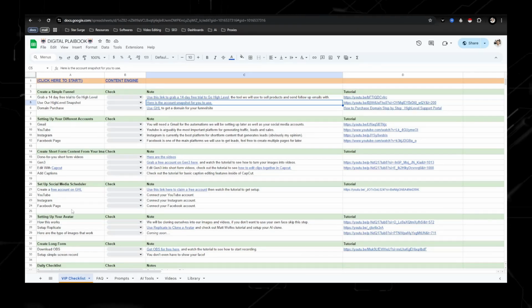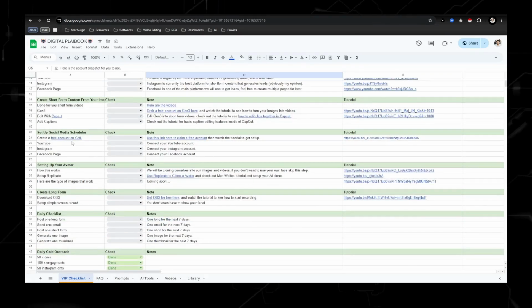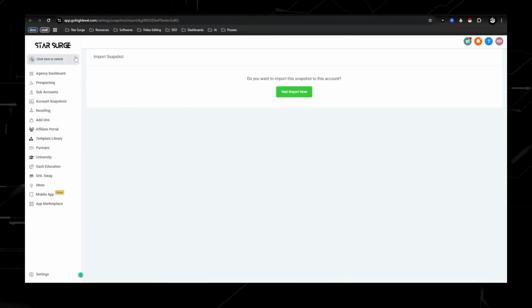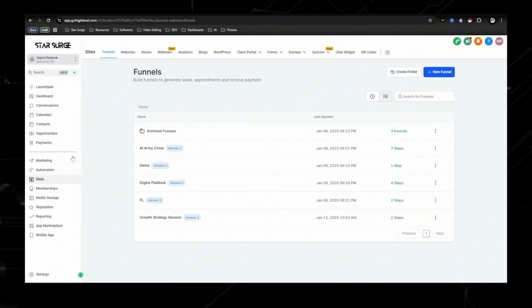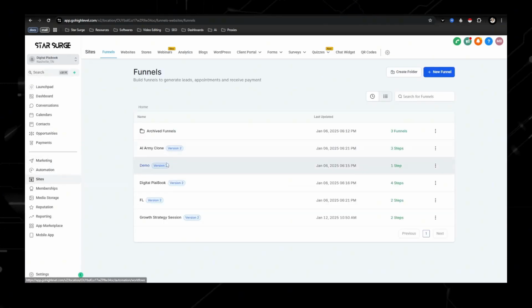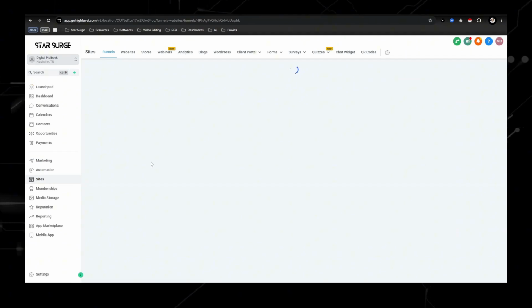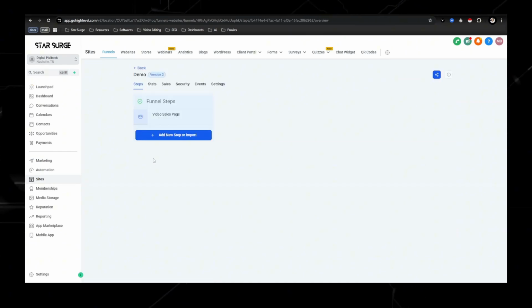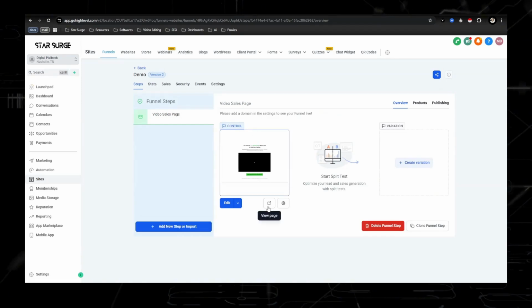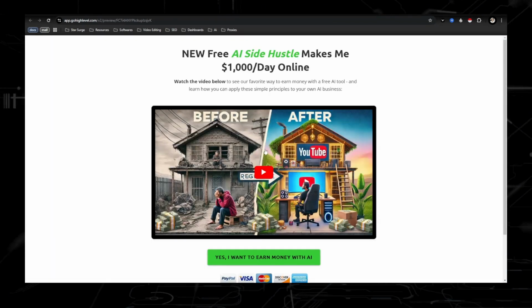Once you have that stuff downloaded, you're going to need to go back into your CRM software, GoHighLevel, and let's go back over here. You're going to want to go to sites, and then this is going to be the demo funnel. What this is basically is a landing page.